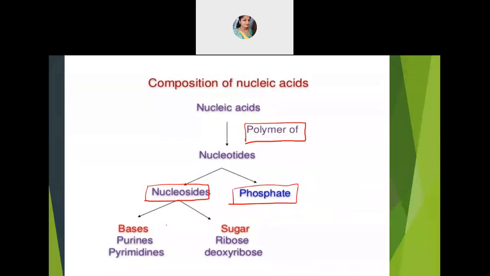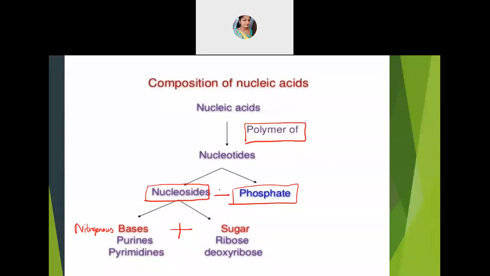That nucleoside again has two parts. One is the base, that is the nitrogenous base which is present, because finally it's a protein molecule, so they will have nitrogen containing compounds there. So the nitrogenous base is present, and then we have the sugar. When this nitrogenous base combines with the sugar, you get that small dimer which is formed, that is nucleoside.